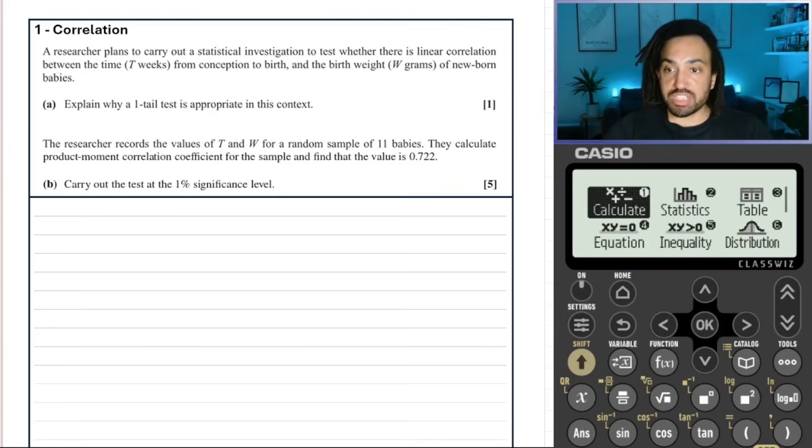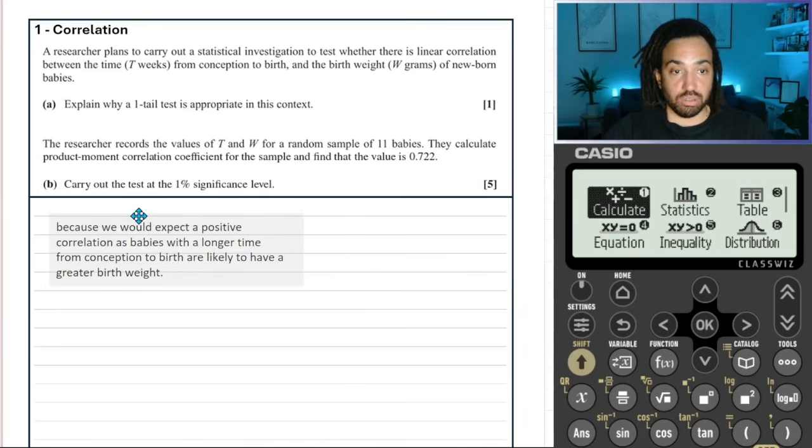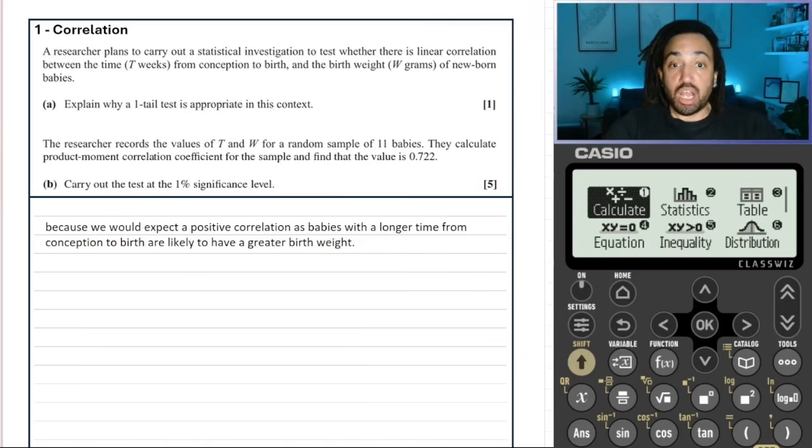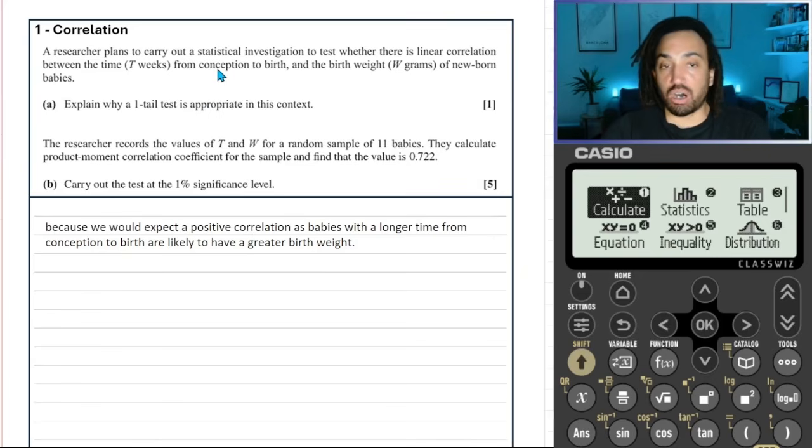But if we just look at the context of the question and the fact that we are being told to explain why a one-tailed test is appropriate, we would conclude that it's because we would expect only a positive correlation, because literally the longer the time from conception to birth, the more likely it is that the baby will have a greater weight. So remember, whenever you are explaining a question, you must give context. So the context is the 2 variables are conception to birth time and the birth weight. So always make sure that you link that into your final answer.